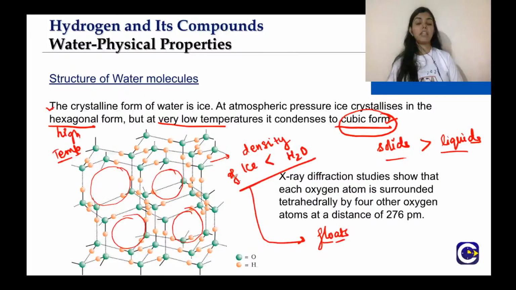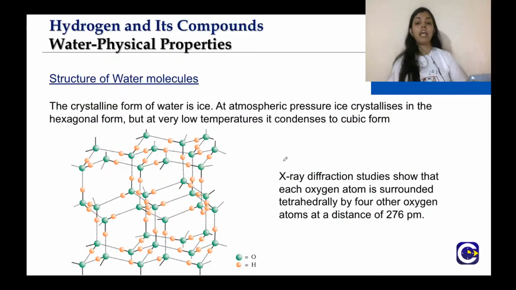So ice, that is why ice floats on water. Now X-ray diffraction studies, what are X-ray diffraction studies particularly? They tell about the structure of a compound or an element, right? For example, if you want to determine the bond length, or the structure of a compound, say the structure of water. Similarly, X-ray diffraction is a technique that is used to determine the internal structure of any compound or any element, right?